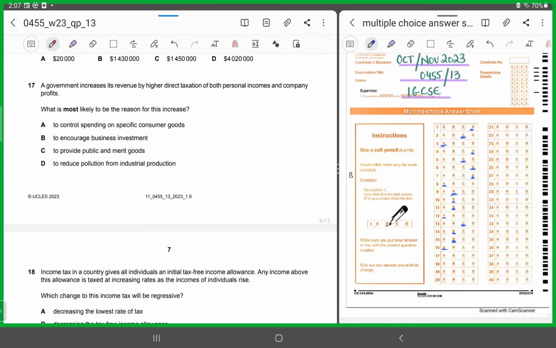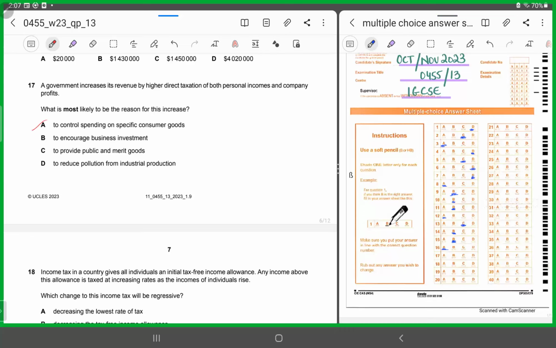A says to control spending on specific consumer goods. Now, it can't be option A. Why? Because if the government wanted to curtail the spending of consumers on specific consumer goods, it would have gone with the option of imposing indirect taxes and not direct taxes. So you can chop A off.